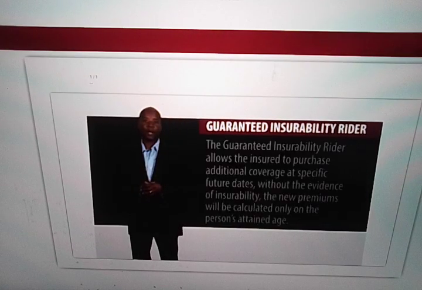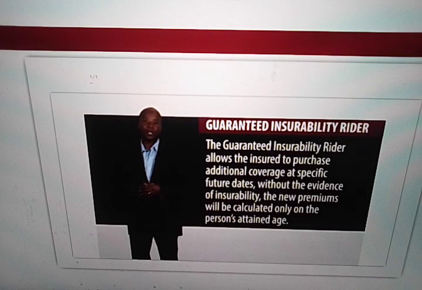Guaranteed insurability rider. The guaranteed insurability rider allows the insured to purchase additional coverage at specific future dates without evidence of insurability. The new premiums will be calculated only on the person's attained age.